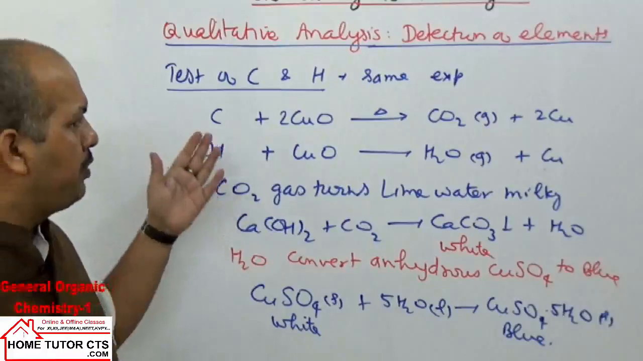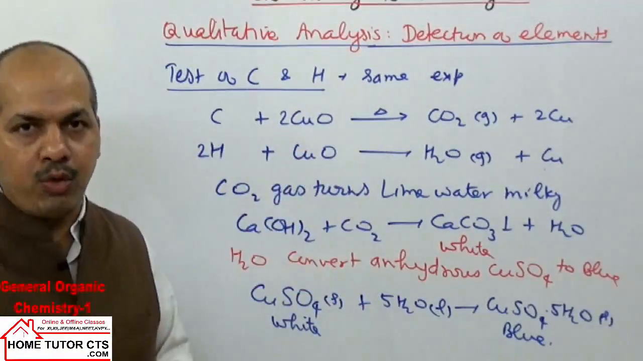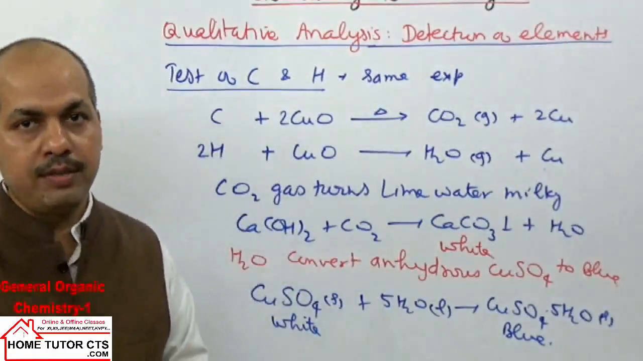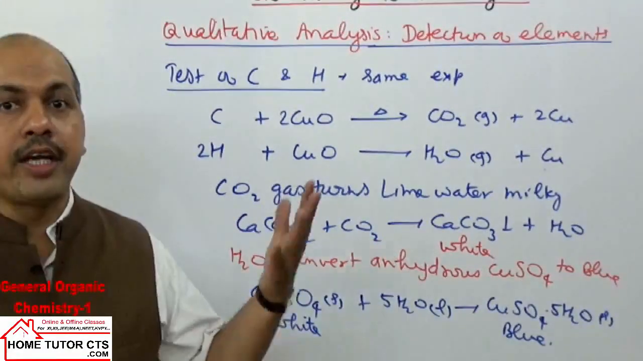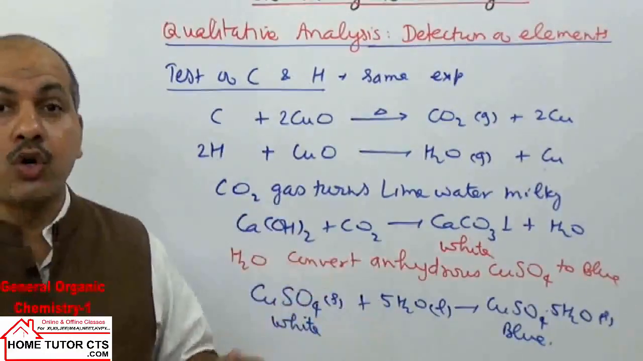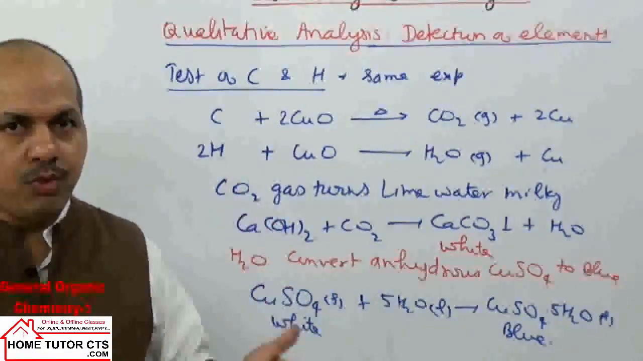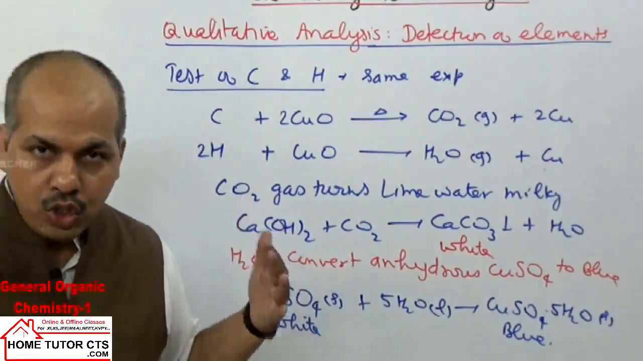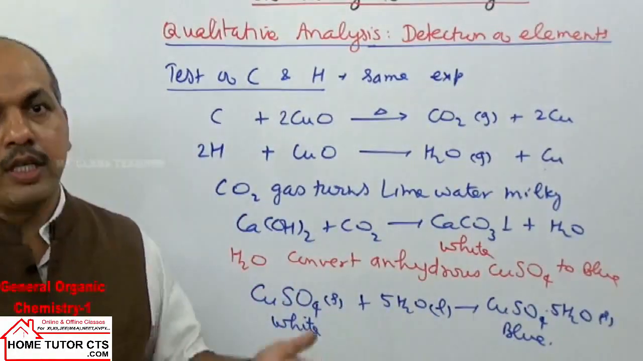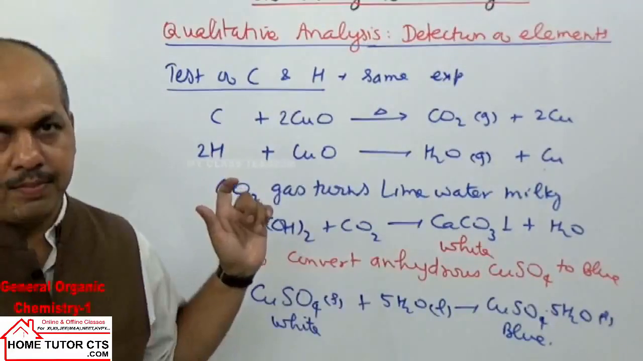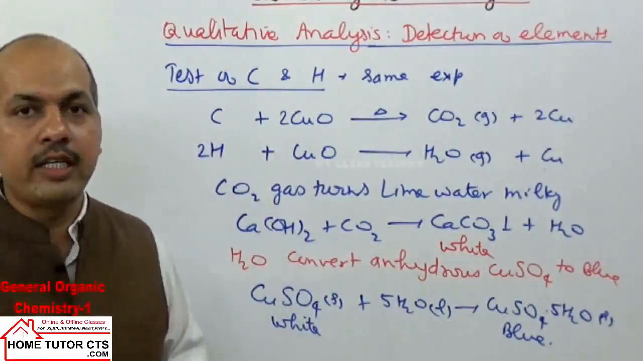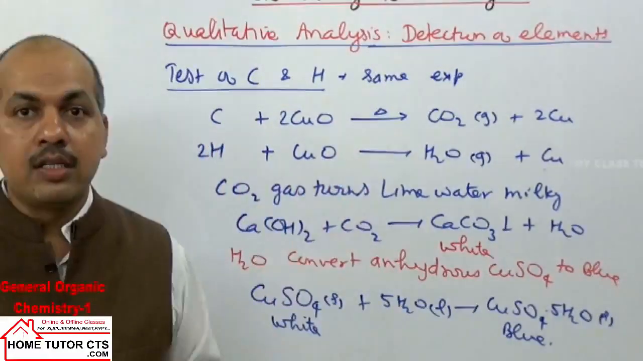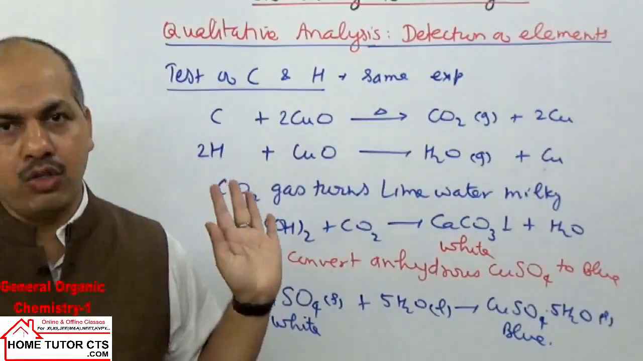Other elements are difficult to test by a direct approach, because among them we can have halogens, sulfur, and nitrogen. They are present in covalent form, so it is difficult to test them directly. So we convert them to salts in which the testing can be done. The common approach is Lassaigne's method for testing sulfur, nitrogen and halogens.